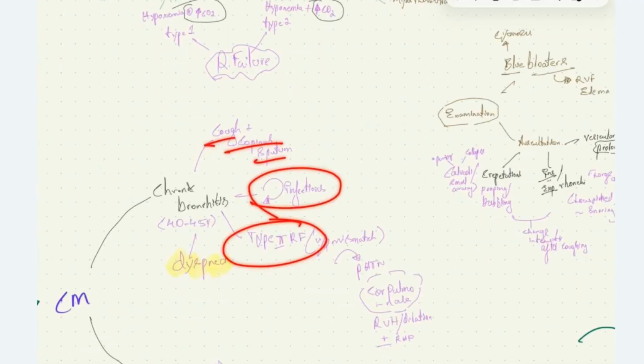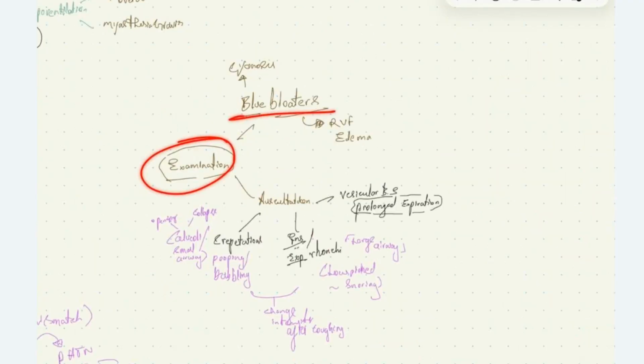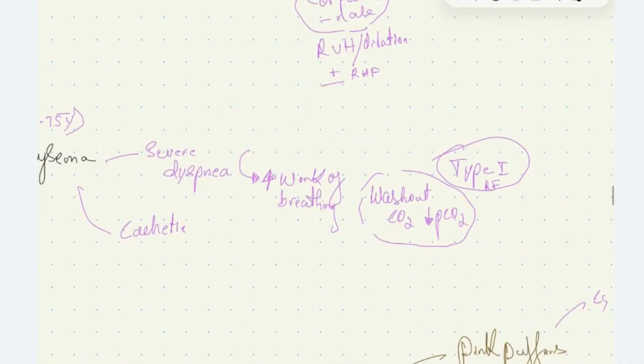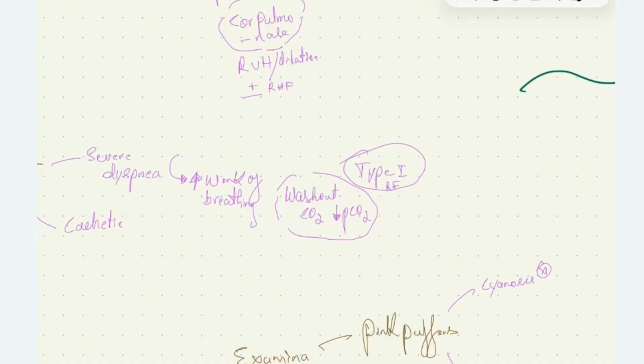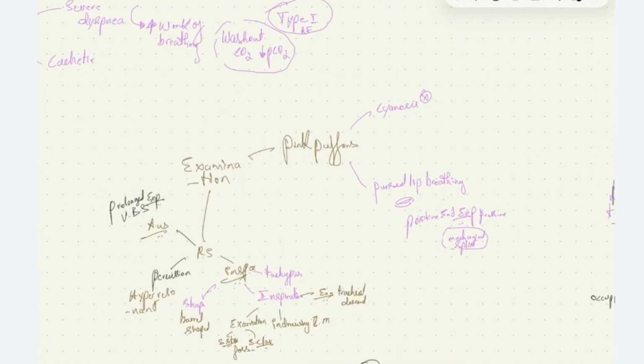In chronic bronchitis, the patient will present with cough with copious amount of sputum, recurrent infection, type 2 respiratory failure and dyspnea. Examination findings: these patients are blue bloaters. On auscultation, they will have bilateral vesicular breath sounds with prolonged expiration, rhonchi and crepitations. The patient with emphysema will have severe dyspnea and they will be cachectic. They will have type 1 respiratory failure. On examination, they are pink puffers.